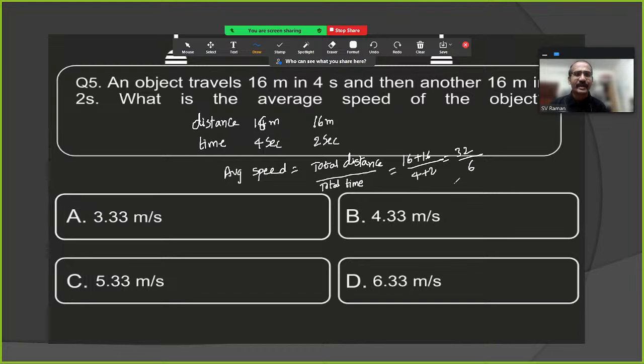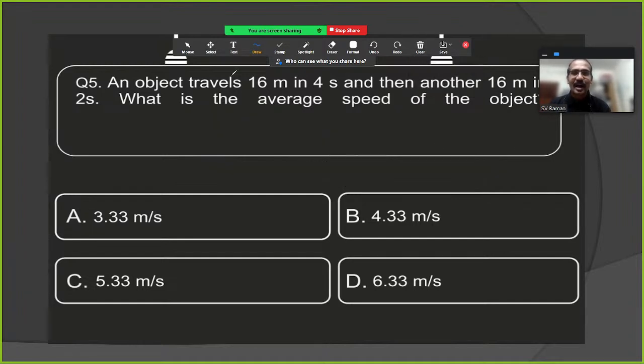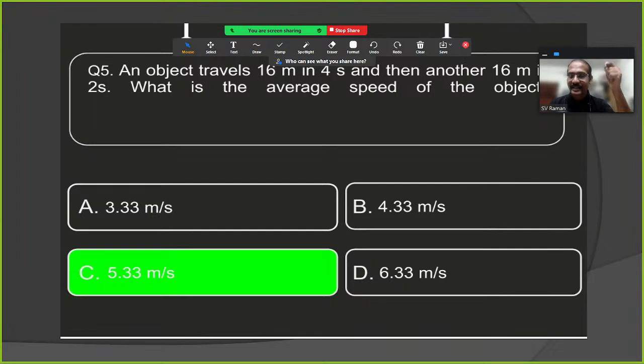So approximately it comes as 5.33 meters per second. Very good. Excellent, Virendra. You chose option C. Option C is the right answer. Yes, exactly, 5.33 meters per second.